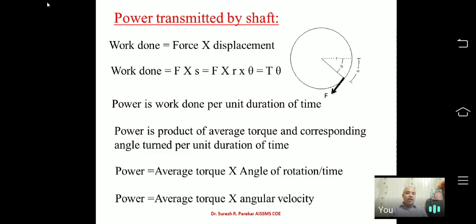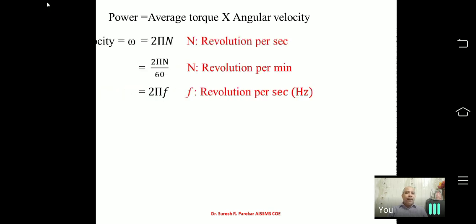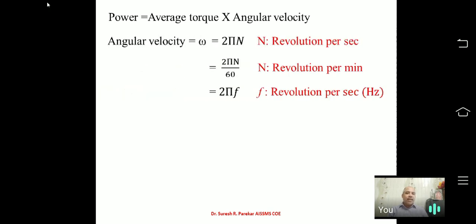And then if we go to this, we have theta upon t, that is known as angular velocity. So we have T into omega, which we are going to say as power. Now we can modify or put in the values. We know angular velocity is 2 pi n, where n is revolutions per second.